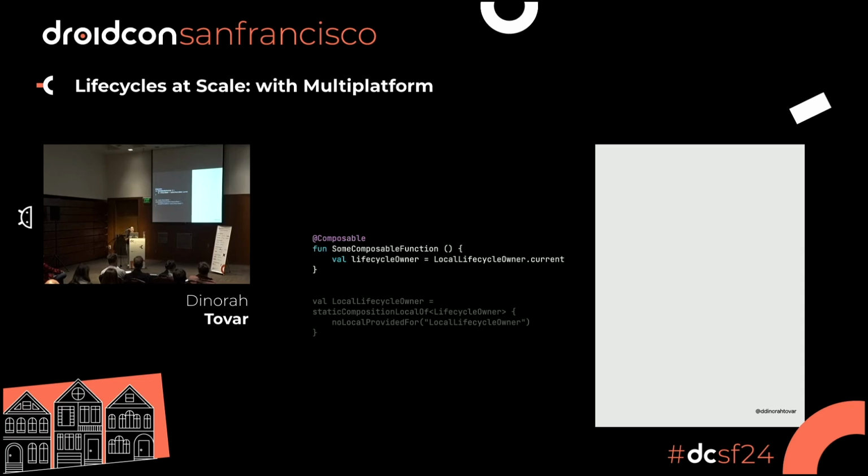When you go to LocalLifecycleOwner.current, you're going to find that LocalLifecycleOwner is actually a staticCompositionLocalOf. That is a variable that is mostly static. So every time it changes, it's going to trigger the full recomposition of the hierarchy that is attached to that part. So it's going to trigger the whole tree. The compositionLocalOf is only triggering some part of it, which is very different, right? It's only scoped to the closest child of that hierarchy.